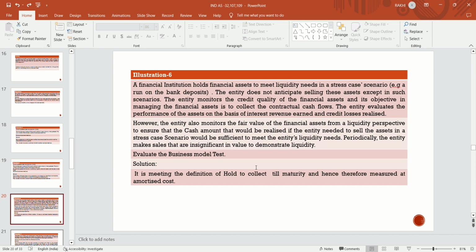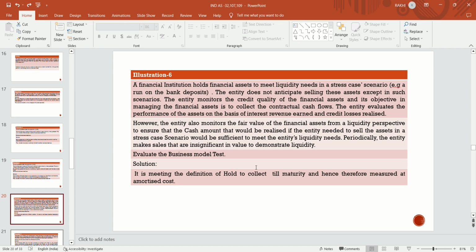The entity monitors the credit quality of the financial asset, and its objective in managing the financial asset is to collect the contractual cash flow. The entity evaluates the performance of the asset on the basis of interest revenue earned and credit losses realized. However, the entity also monitors the fair value of the financial asset from a liquidity perspective, to ensure that the cash amount that would be realized if the entity needs to sell the asset in a stress case scenario would be sufficient to meet the entity's liquidity needs.